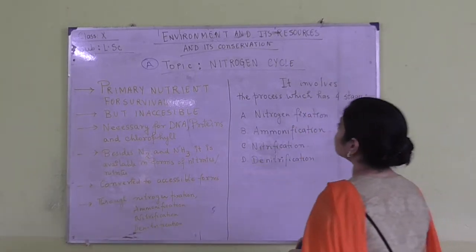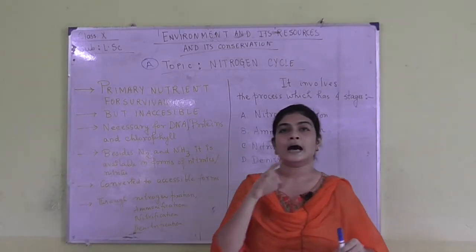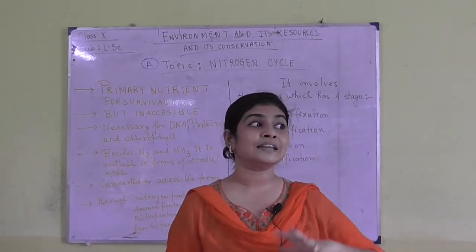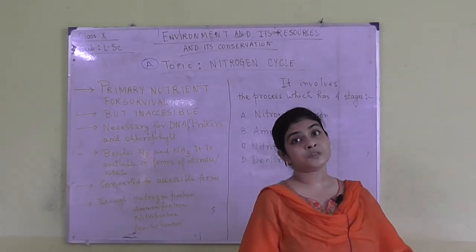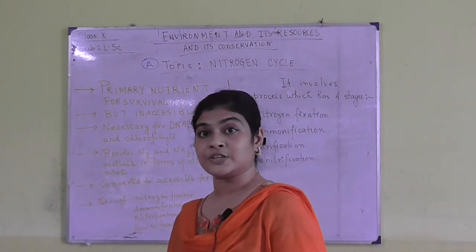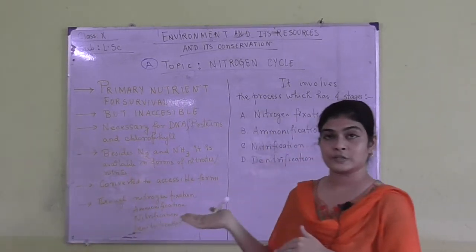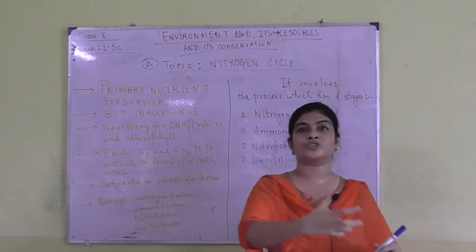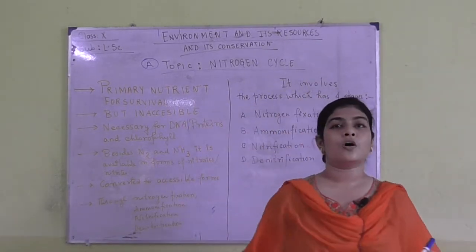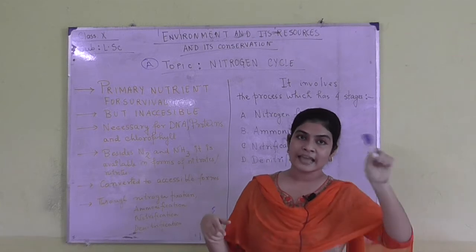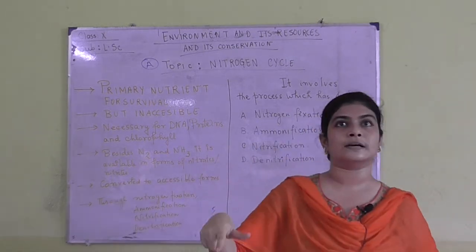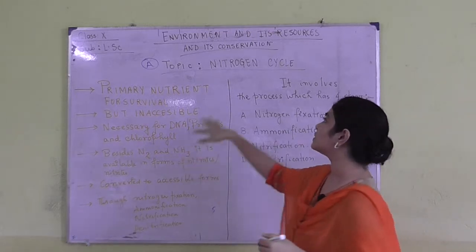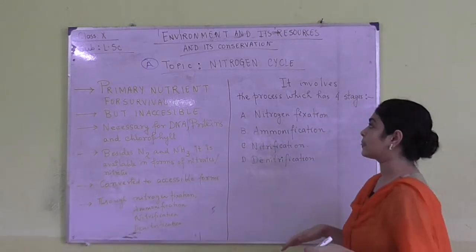So in the nitrogen cycle, we are going to discuss the movement of nitrogen, whether in its atmospheric form or in its nitrate or nitrite forms, which we will discuss very soon. It means the movement of nitrogen along the different strata of the environment, and again this process is a cycle. That is why it is known as a nitrogen cycle. I will give you details.